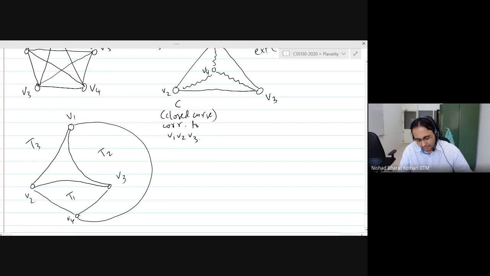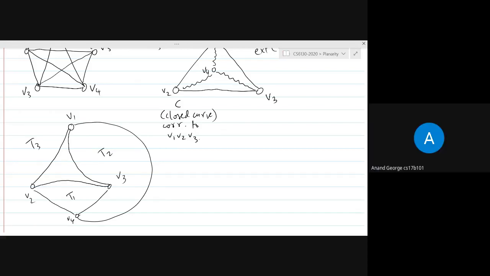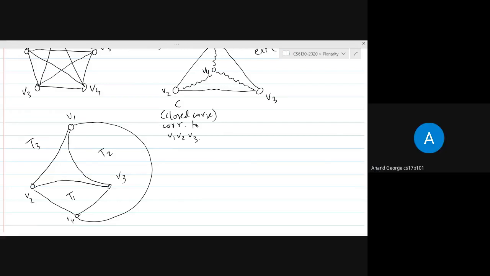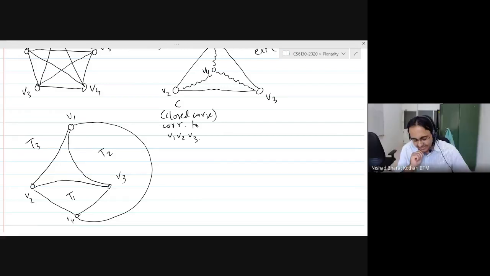Do you see that? Yes, sir, I do see that, but it depends on how we draw the diagram, right? So it's not going to depend on that. Let's write down a rigorous proof. It will not depend at all on how you draw. Shall we proceed writing a formal proof? Yes, sir. Okay, let's proceed.